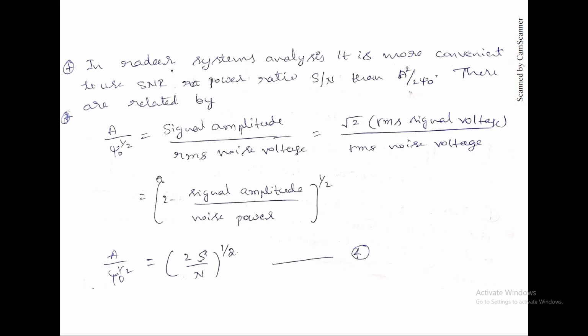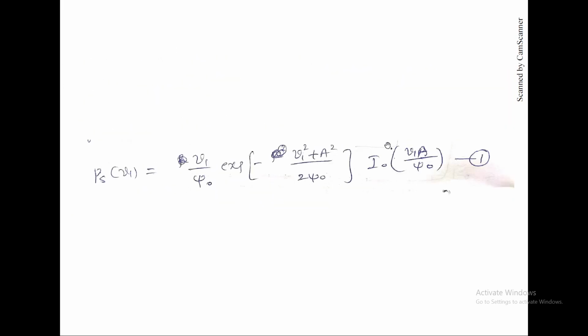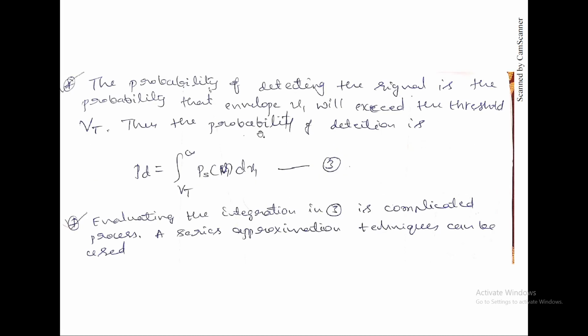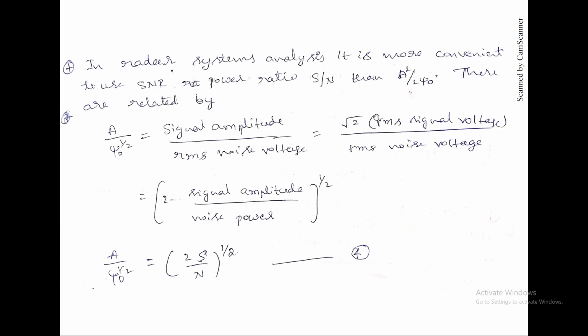Also, in radar system analysis it is more convenient to use SNR as a power ratio than these terms. When you observe, there are terms like A square by 2 psi naught, A by psi naught. So rather than using them, we can use SNR, basically the S by N formula.